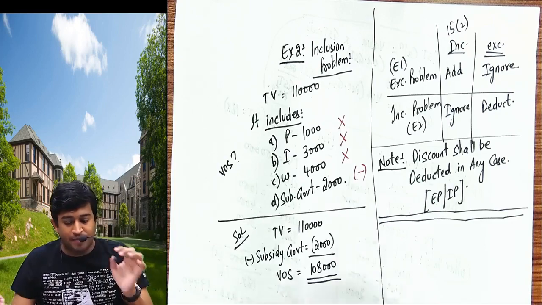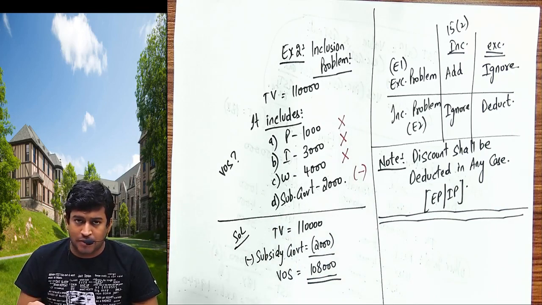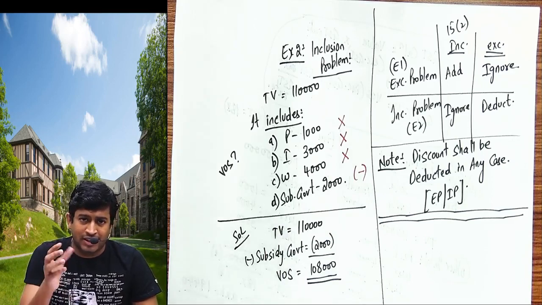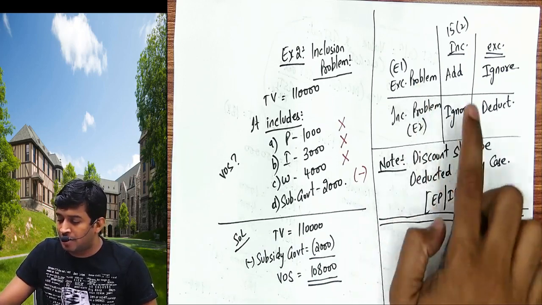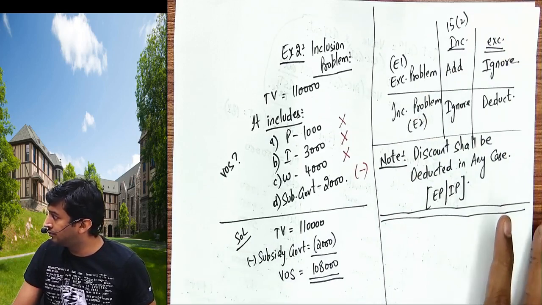Example 1, example 2, the answer is the same, but the method of doing is different. Example 1 was an exclusive problem because he gave out the other information. In Example 2, he gave it as included. So you have to be careful whether this problem is given as exclusive or inclusive, and based on this, these are the adjustments we have to do.